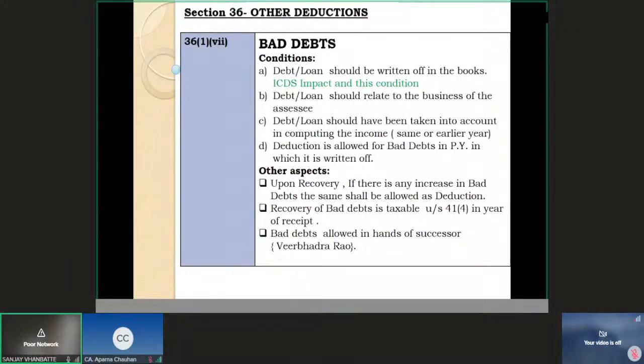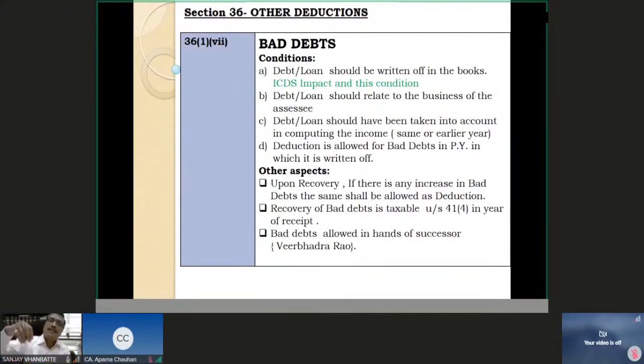Understand this: 10 lakh rupees is due after the end of 10 years. In between, suppose during the period of 10 years, I am not able to recover this 10 lakh rupees security deposit. Then though it is not accounted in my books of account as a receivable, still it has become irrecoverable, and in my earlier years' computation of income, I have shown that as an income.